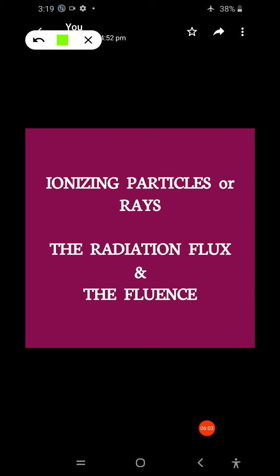So radiation damages a material by changing its internal structure. The damage effects depend on the energy of ionizing particles or rays, the radiation flux and the fluence. Here the fluence is something you already know about. So it depends on these three factors: the particles, electrons and neutrons, the radiation flux, and then the fluence.